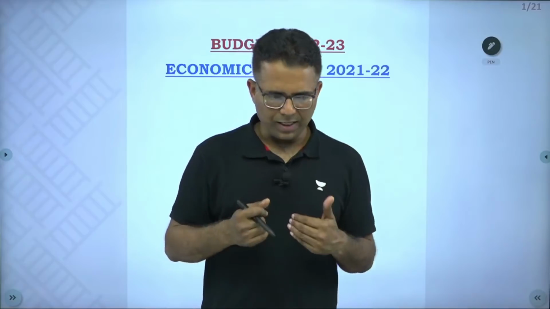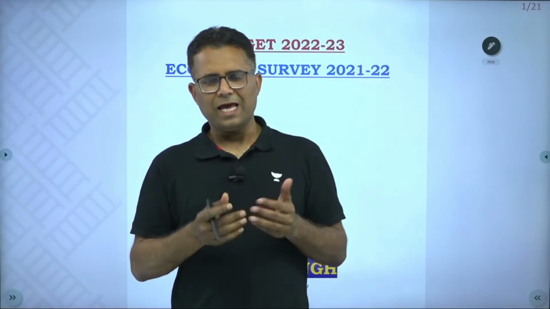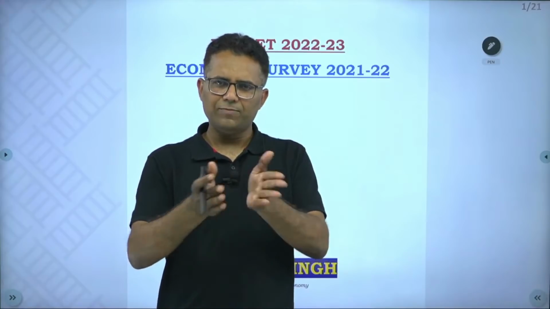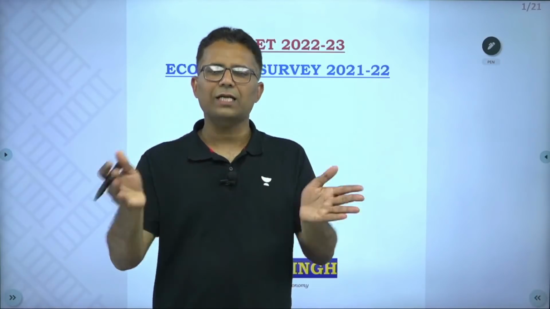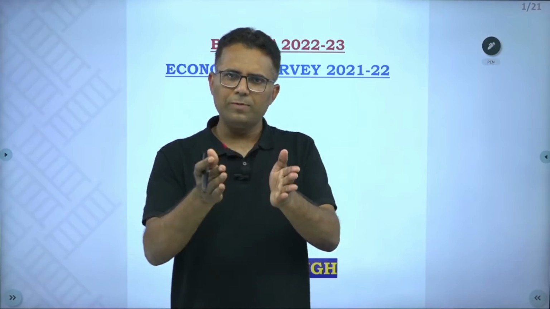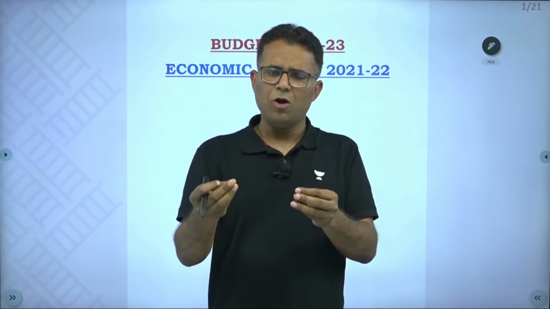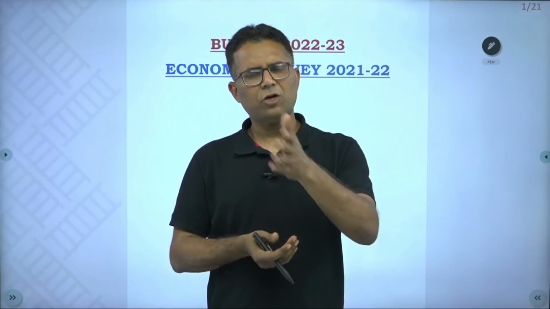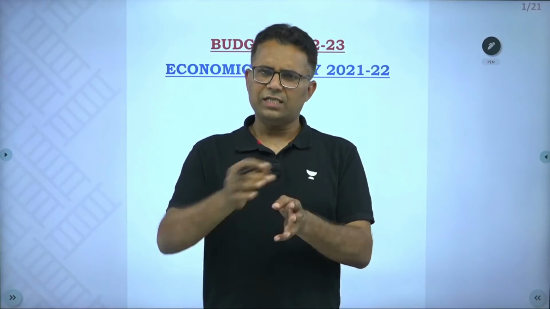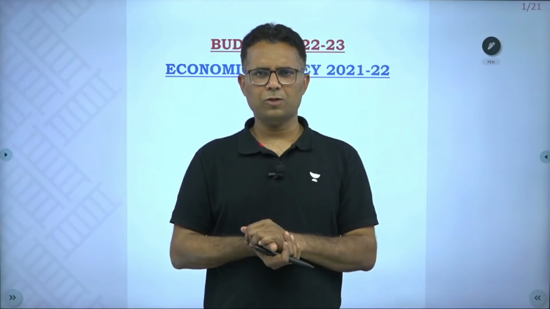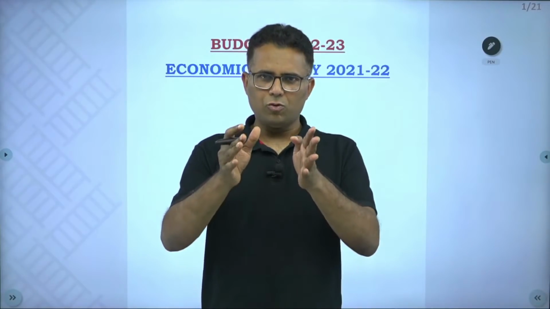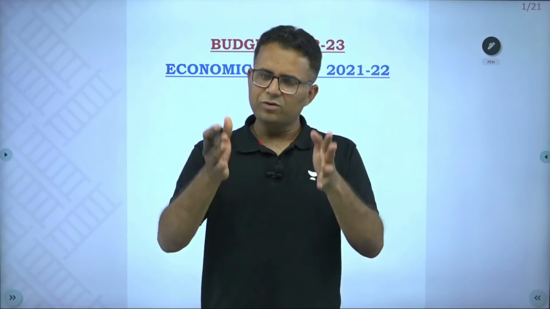So if you expect that I will start teaching the economic survey, then it is better that I teach you the entire syllabus again, because the economic survey touches upon almost everything which I have discussed in the class. The chapter on agriculture and food management discusses all the schemes. So do you expect me to tell you all the schemes here? No. So what you need to do is complete the syllabus first.